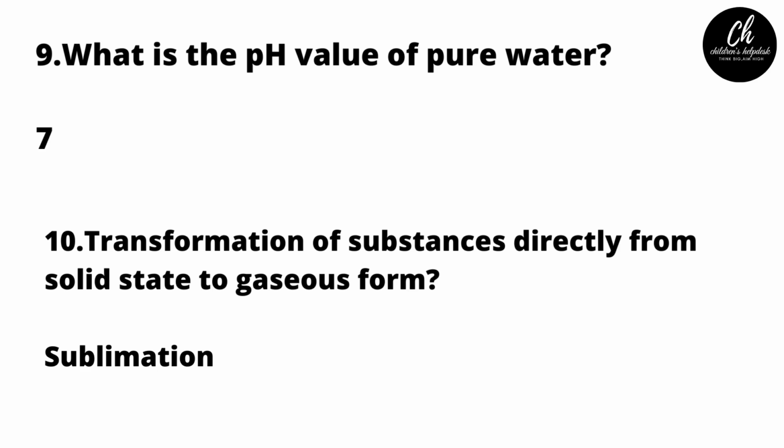What is the pH value of pure water? 7. 7 is the pH value of pure water. What is the transformation of substances directly from solid state to gaseous form? Sublimation. Sublimation is the process by which substances change directly from solid state to gaseous form.